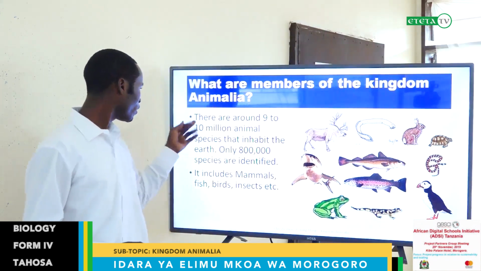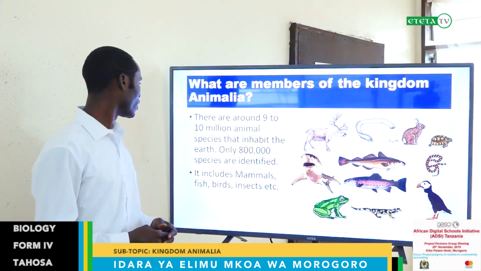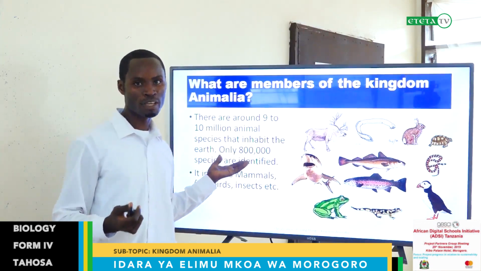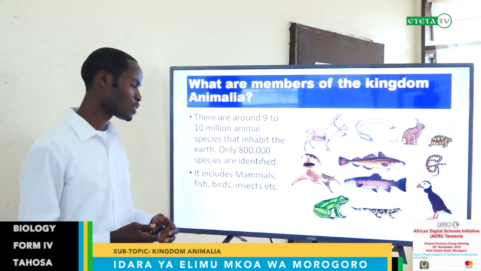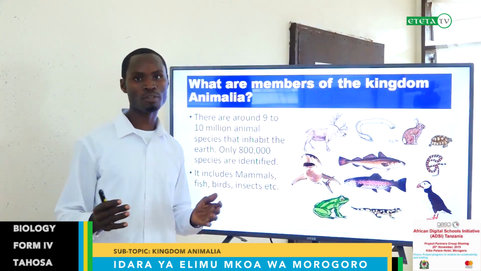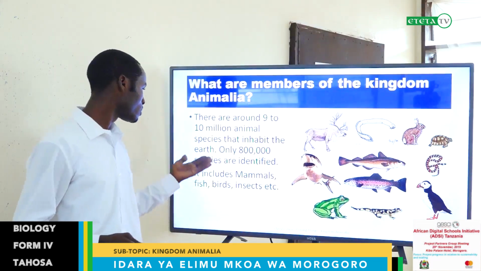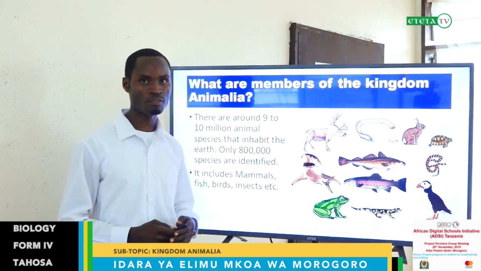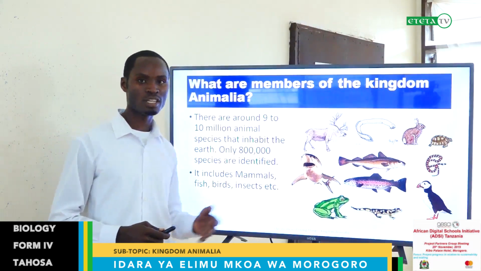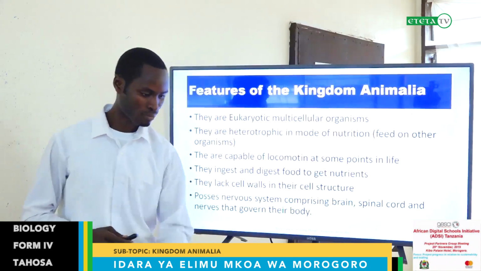And we have a lot. There are around 9 to 10 million animals on this earth's surface, but we know only a few of them. About 800,000 species are identified by scientists. So probably we have a lot of animals which are unknown, not identified until now. It includes mammals, those animals which give suckling to their young babies, fish, birds, insects. All are members of the Kingdom Animalia.